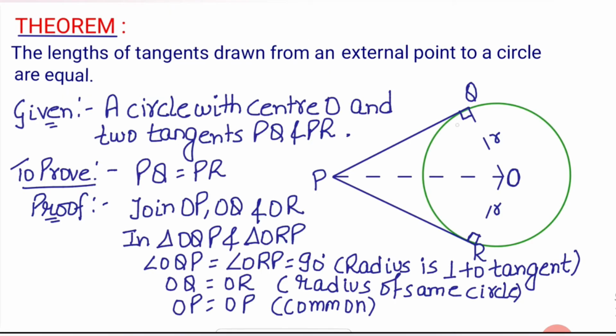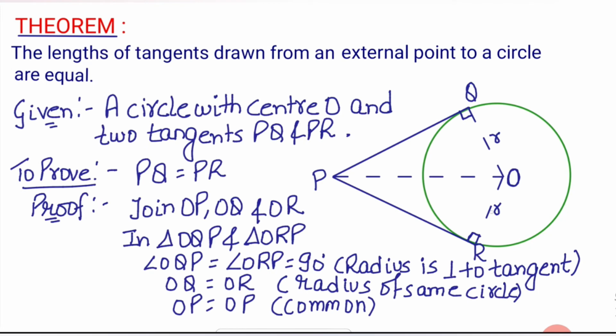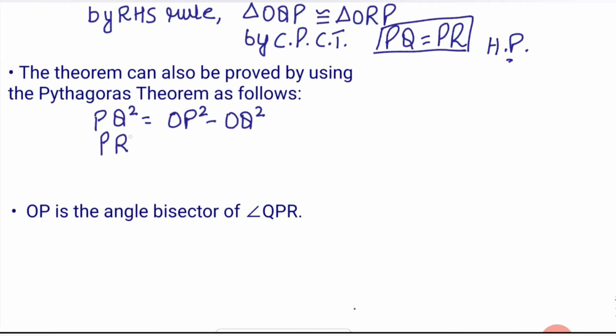See, this angle here is of 90 degree. So from this triangle OQP, I can write PQ square equals to OP square minus OQ square. Simply using Pythagoras theorem. And in this triangle ORP, I can write PR square, okay, equals to hypotenuse square OP square, okay, minus OR square. See, as OQ equals to OR, okay, these two expressions are OP square minus OQ square and OP square minus OR square.